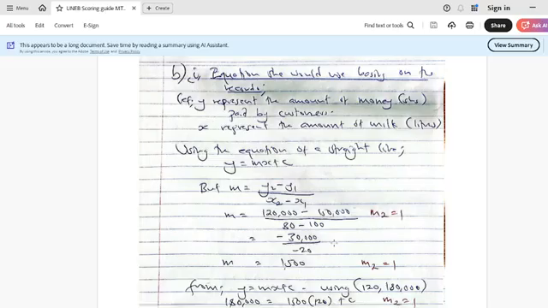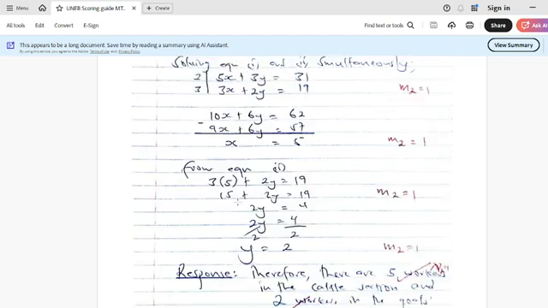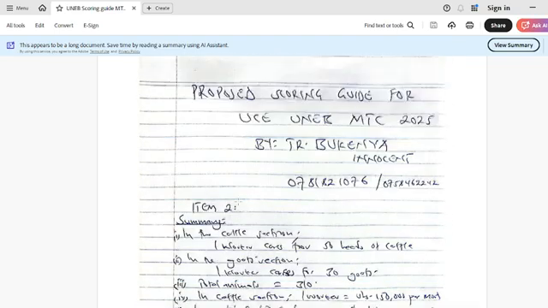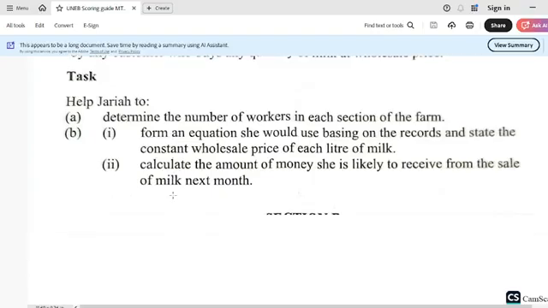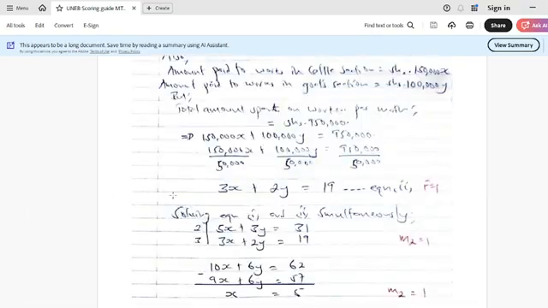Now, if you look at this fact, we can still read it clearly and understand what Part B wanted. It says Part B Roman 1: help Jaria to form an equation she would use based on the records and state the constant wholesale price of each liter of milk. I told you that word constant. Most of the times you find questions recurring constant price, maybe constant amount needed to do this. So most of the times we run to the equations of a straight line.